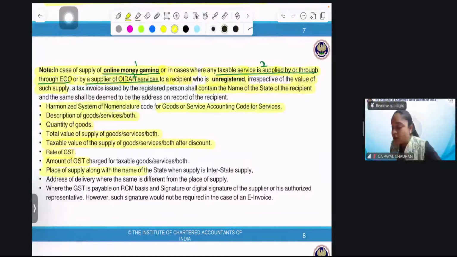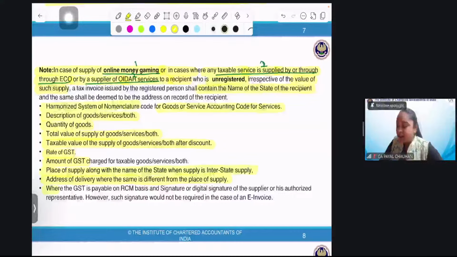Place of supply along with the name of the state when the supply is an interstate supply. Of course, if it is interstate, that means from my place to some other place where the state is different, the name of the state. Address of delivery where the same is different from the place of supply. Sometimes it happens that I'm ordering goods from my state to another state to gift you people. Suppose I'm in Rajasthan and I'm ordering goods. So my delivery address is different. So we have to mention both things, right?